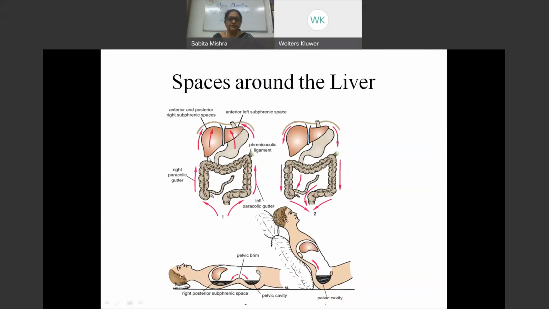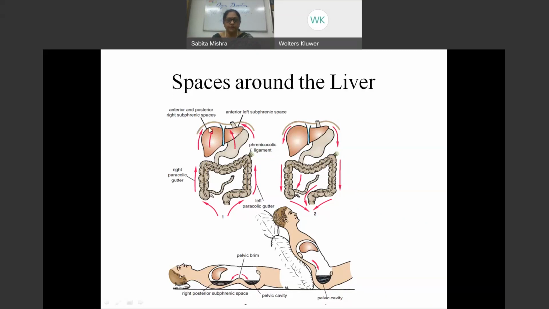Just below the liver is the subhepatic space. These are potential spaces. They are not true spaces. But if there is any infection or infiltration into these spaces, fluid would be able to come in. So in infection, fluid traverses in those cavities into these spaces.